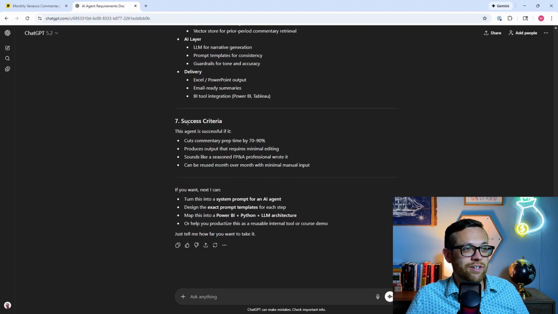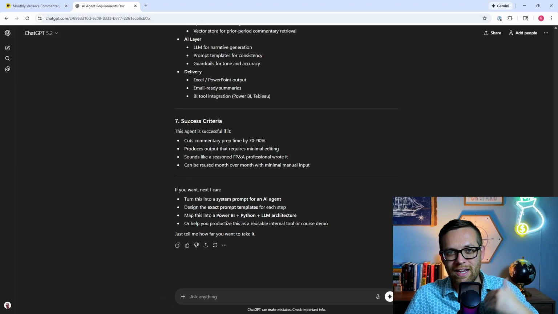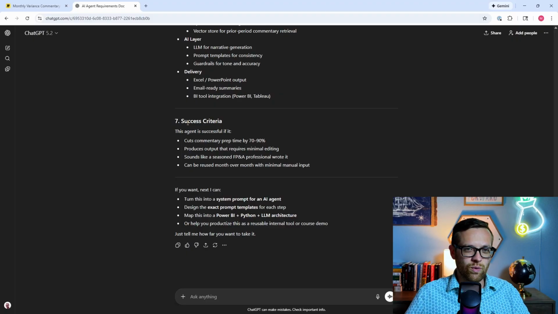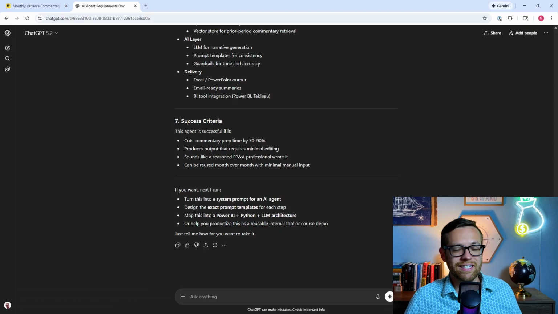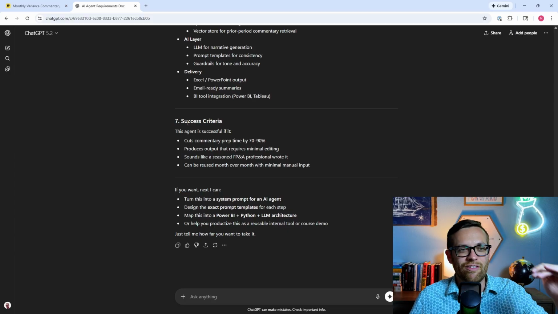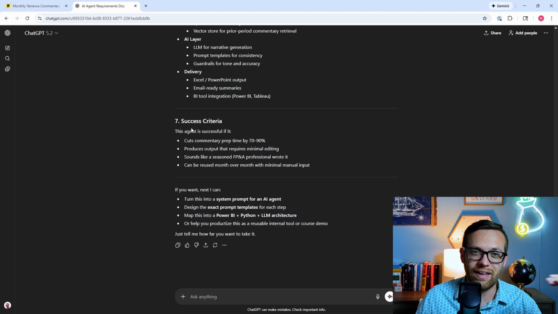And then success criteria. It's successful if it cuts prep time by 70 to 90%. That nails it. My goal is always 80%. The last 20% should still be done by a human. The output requires minimal editing. It sounds like a seasoned pro wrote it, and it can be used month over month with minimal manual input. So just nailed it. It didn't even have to ask us any questions. It just dove right in, got the purpose, and there's really almost nothing I would change about this.